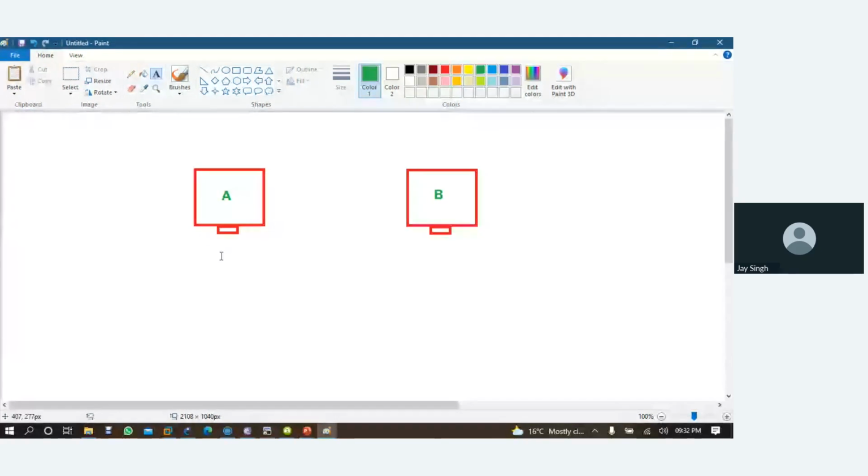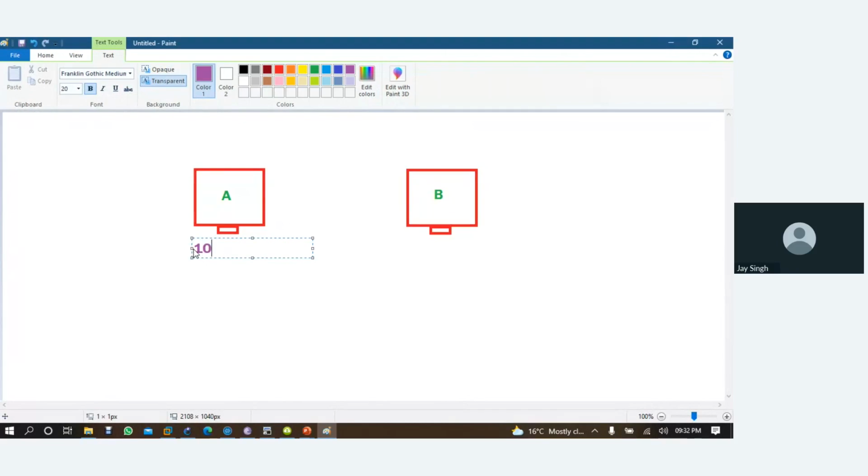Here I'm using one IP address from class A, and the subnet mask is 128.0.0.0. Is it a correct IP address? This is the IP, and this is the subnet mask.